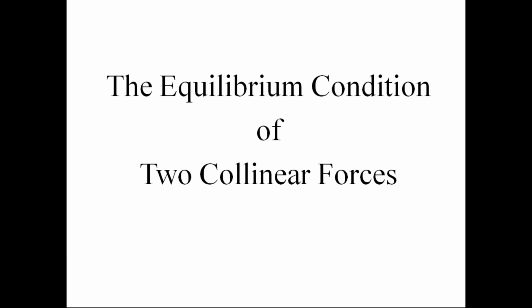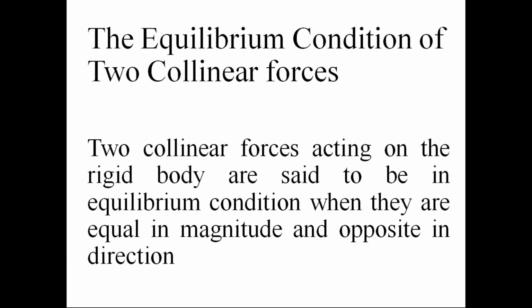First one is the two collinear forces must be applied in opposite direction. That is one condition for the equilibrium. Then what about the magnitudes of those two collinear forces? Are they equal magnitudes or different magnitudes? Equal, sir. They must be equal in magnitude. That is the condition. So please everyone should understand the equilibrium condition of two collinear forces acting on the rigid body.